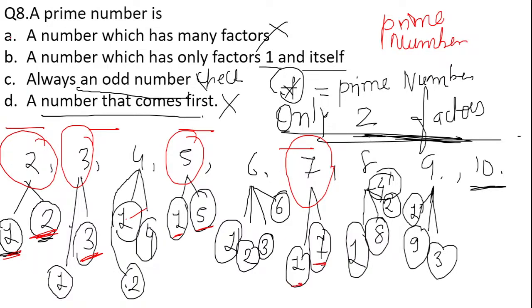So the correct answer to the given question will be option B, a number which has only the factors 1 and the number itself. It doesn't have many factors, it has only 2 factors. Only 2 factors means not less than 2, not more than 2. Compulsorily it should have 2 factors: the number itself is one factor and the other factor is 1. Got it? Okay, moving on to the next question now.